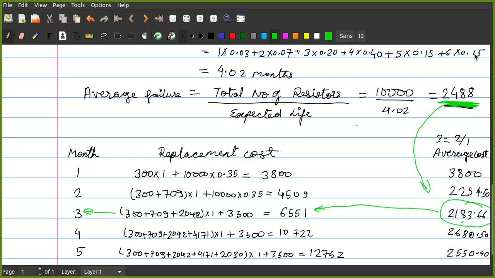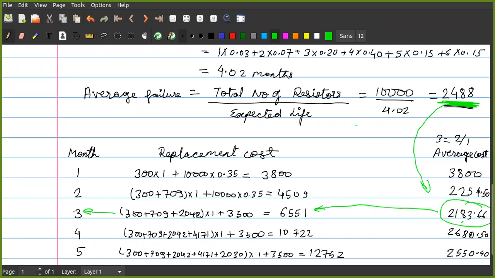Okay, any doubts up to this point? Anyone having any doubt? The minimum value of the average cost should be less than the average failure cost for individual. This is the individual cost. If this value is less, this means we are going to go for group replacement.